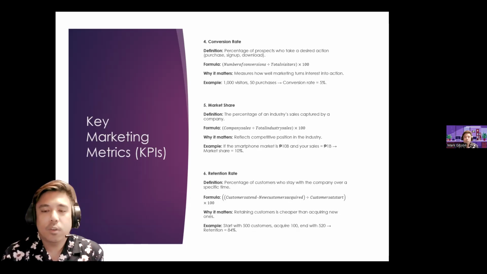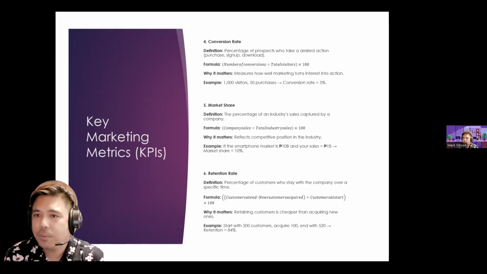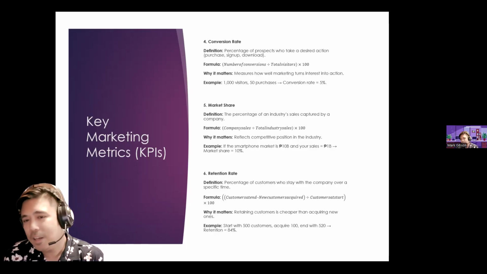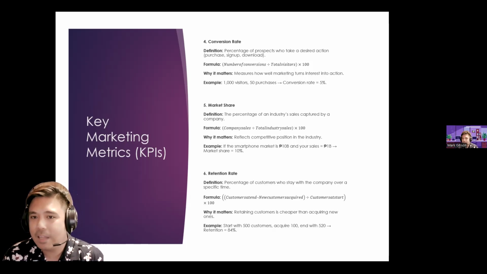Then we look at the conversion rate. Conversion rate is the percentage of prospects who take a desired action. The desired action would be a purchase, signing up with you, downloading your apps. It is the number of conversions over the total visitors multiplied by 100. So it measures how well marketing turns interest into action.